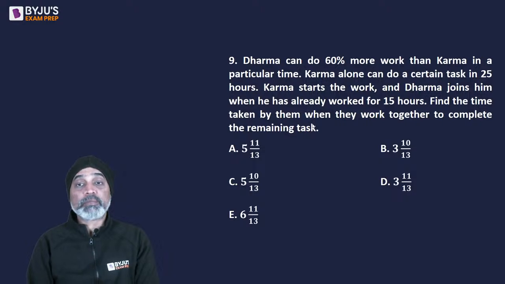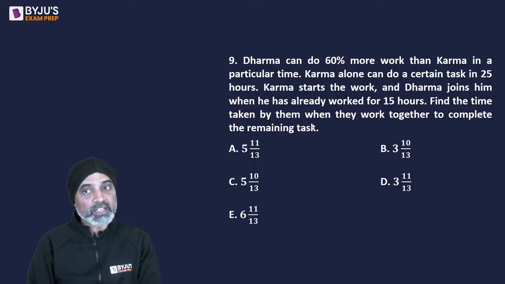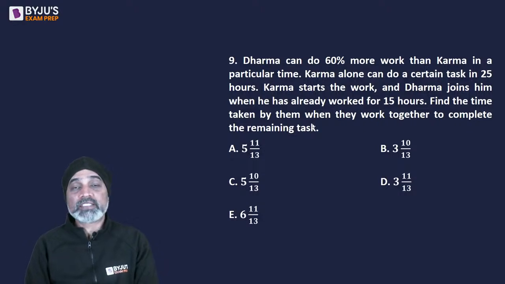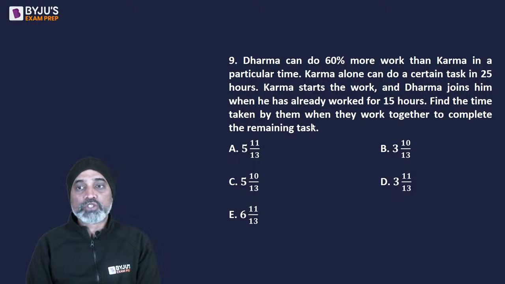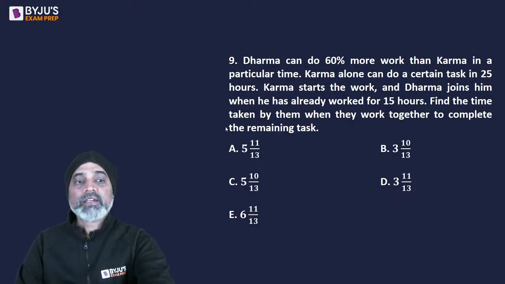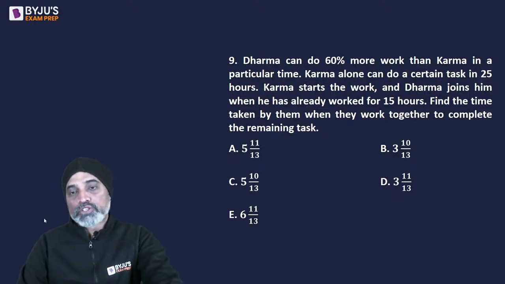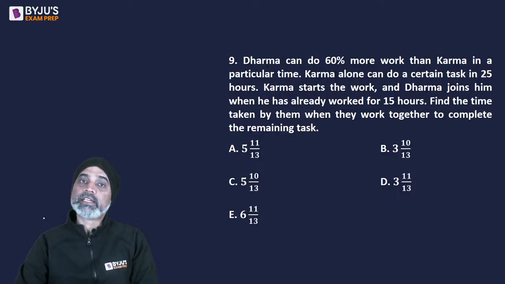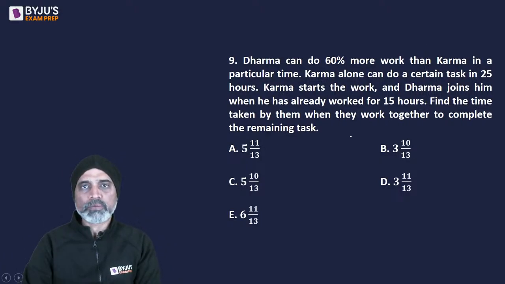Next, Dharma can do 60% more work than Karma in a particular time. Karma alone can do a certain task in 25 hours. Karma starts the work and Dharma joins him when he has already worked for 15 hours. Find the time taken by them when they work together to complete the remaining task. तो इसका मैं आपको एक शॉर्टकट भी बता दूंगा. ठीक है? फॉर एग्जाम्पल बिना क्वेश्चन पढ़े शॉर्टकट.